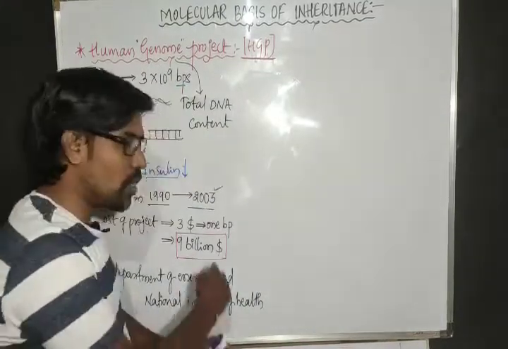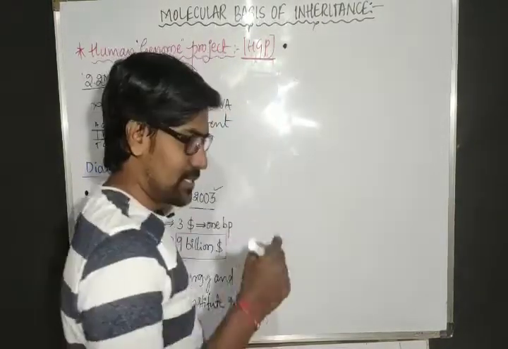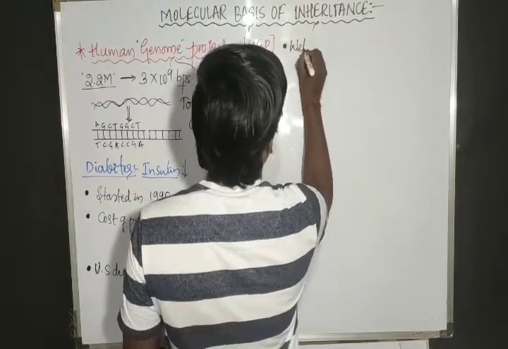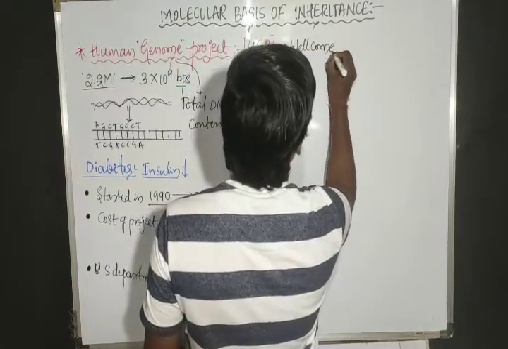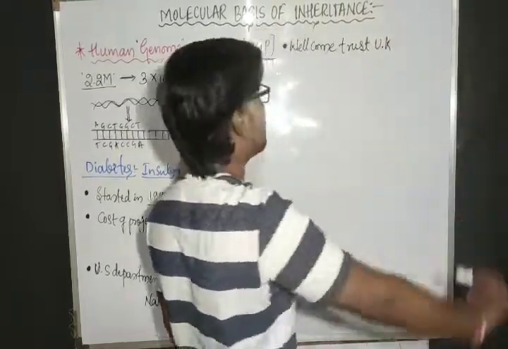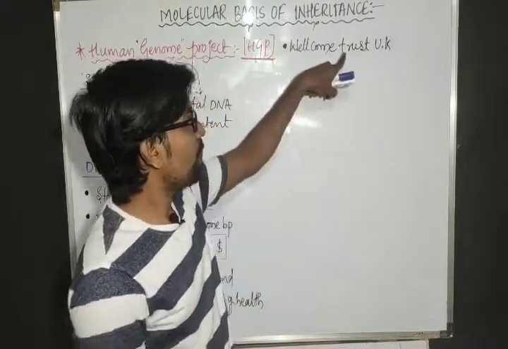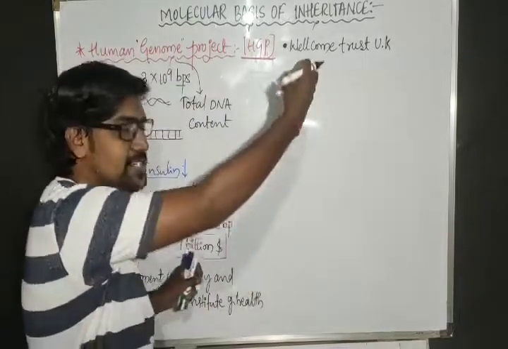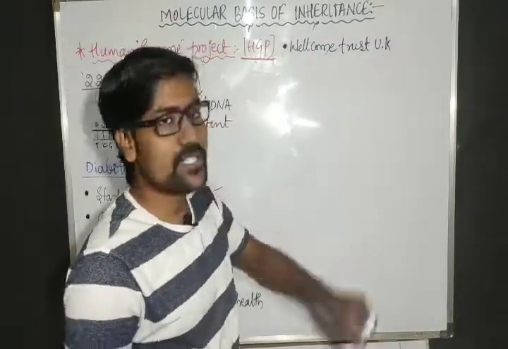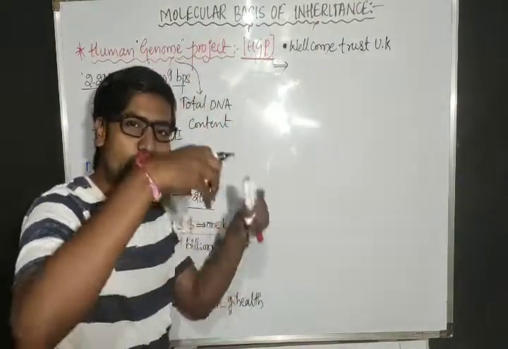For these two organizations, support was given by the first partner, Wellcome Trust, that is also from the UK, United Kingdom. From that trust, these two organizations got a huge amount for this project. Yes, Wellcome Trust UK.